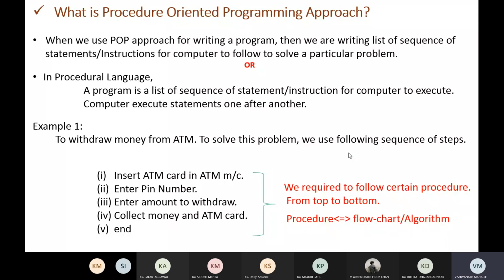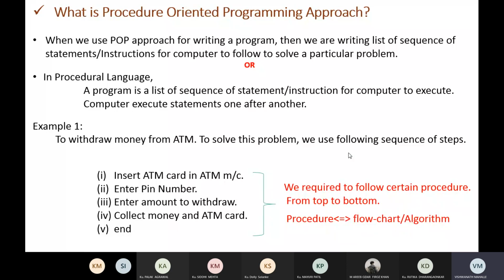You have already written programs in C. We write a sequence of statements and the computer executes them one after another sequentially. For example, to withdraw money from an ATM or to issue a book from a library, we use a sequence of steps. To withdraw money from an ATM, we insert the ATM card, enter the PIN number, enter the amount to withdraw, and then collect the money and card.